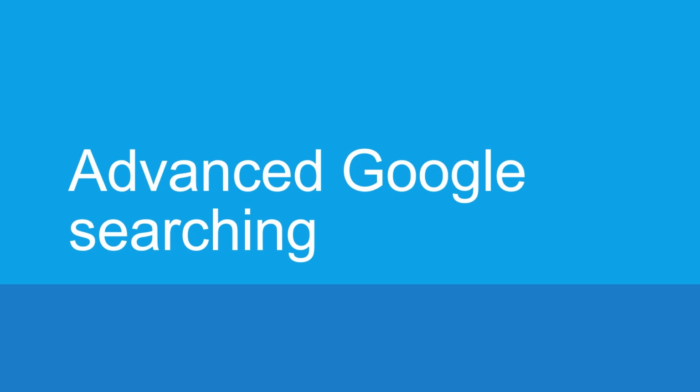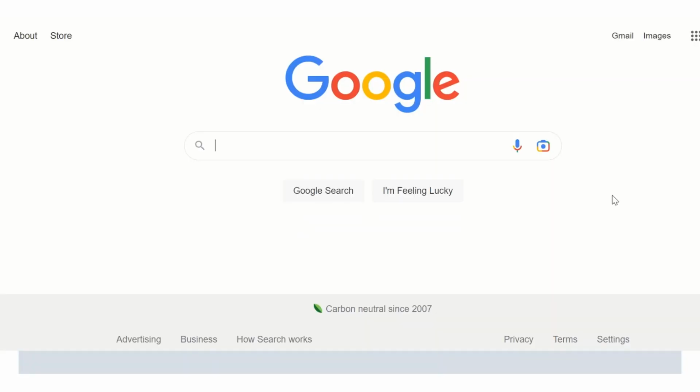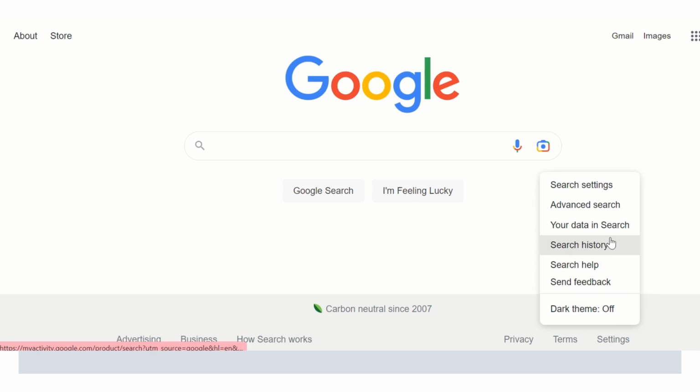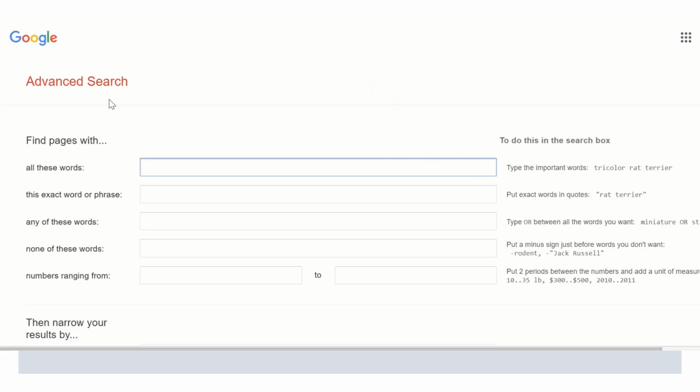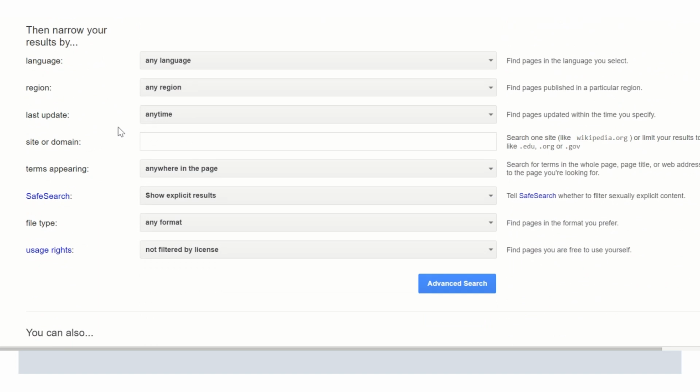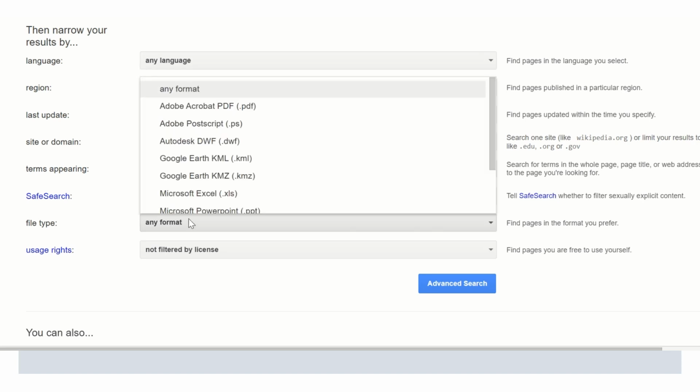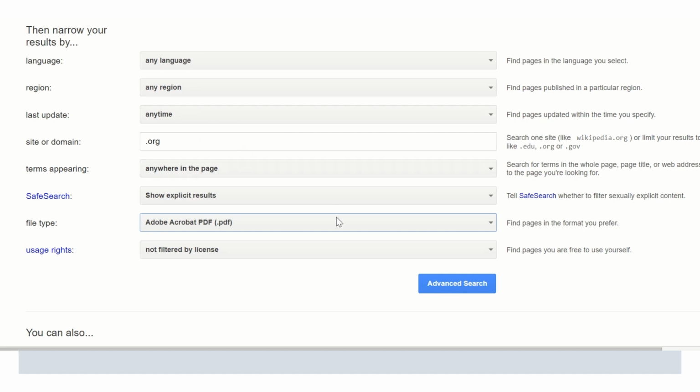The third major way to find gray literature is to use a general web search like you would with Google. To find the advanced search from Google's homepage, click on Settings and then Advanced Search. On this screen, the features I use are to limit my results to .org, or you could do .gov, .edu, to search the websites of the organizations that likely produce the information I'm looking for. And then I also will often limit to PDF file type, simply because in my experience, a lot of the reports literature is published in this format.